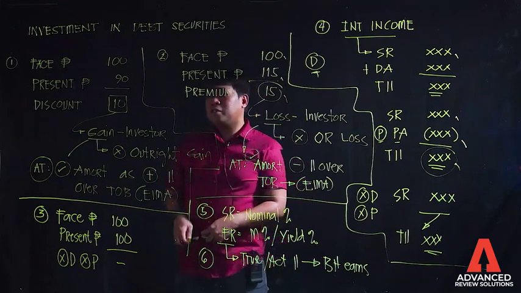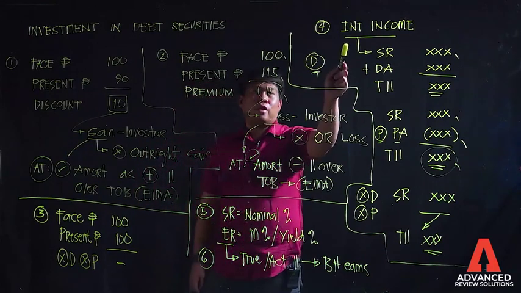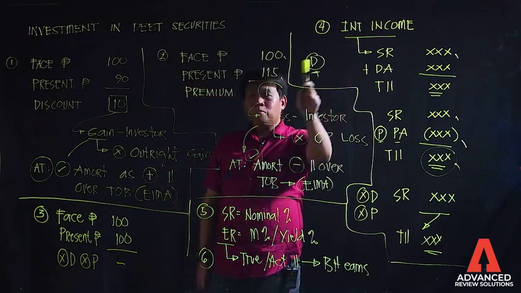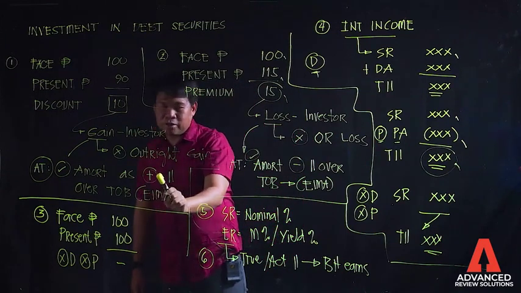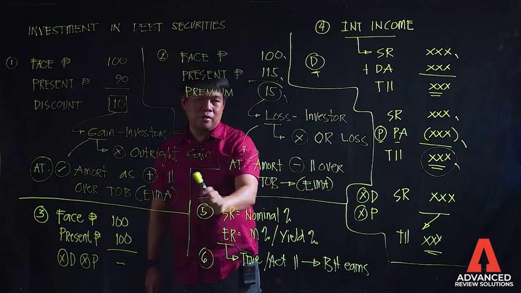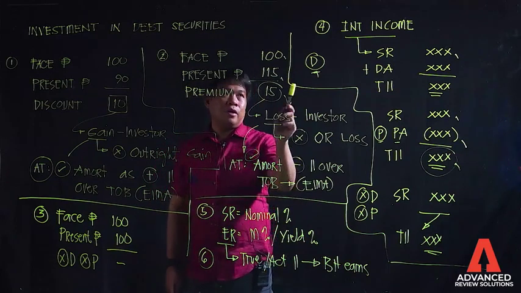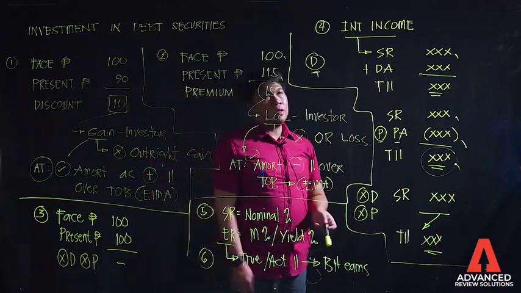They are investing because of interest income. And premiums and discounts are what? These are just adjustments to interest income. Okay, paano mag-compute niyang interest income na yan?